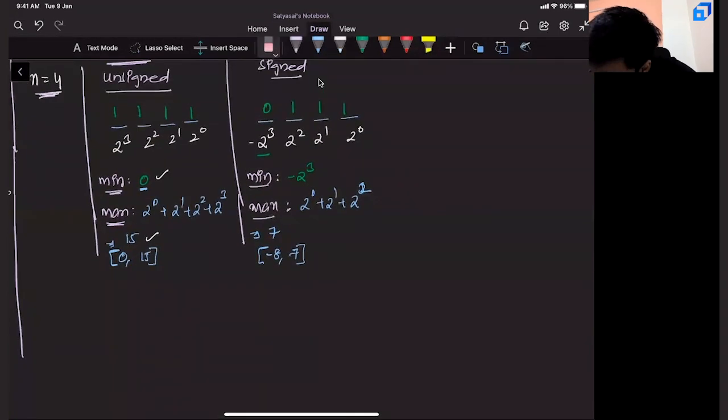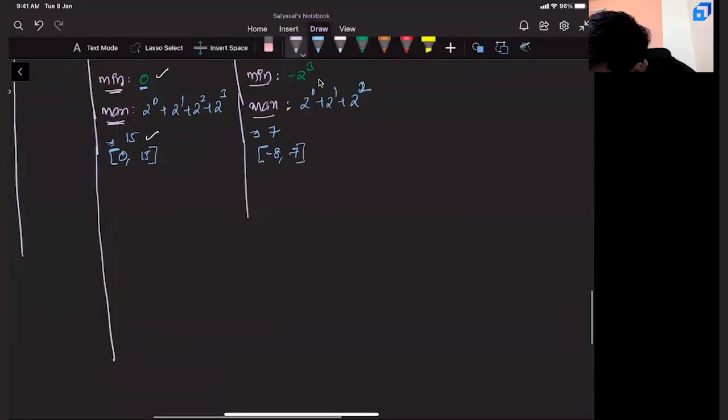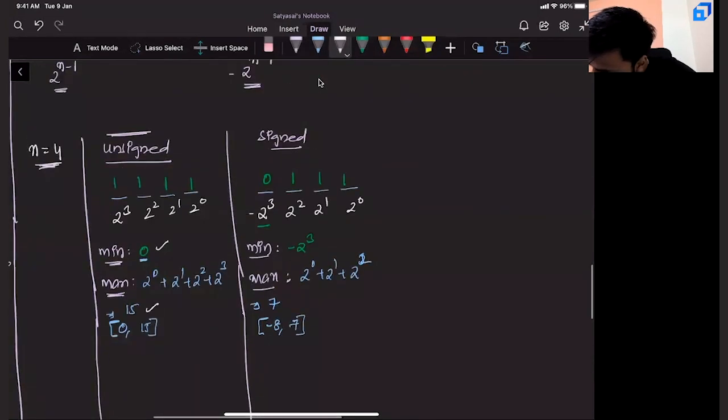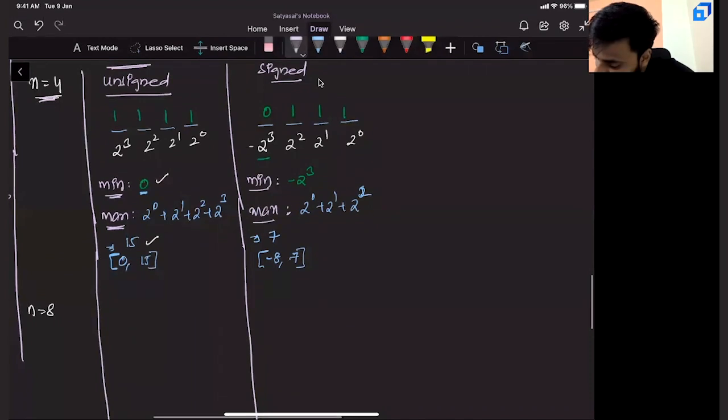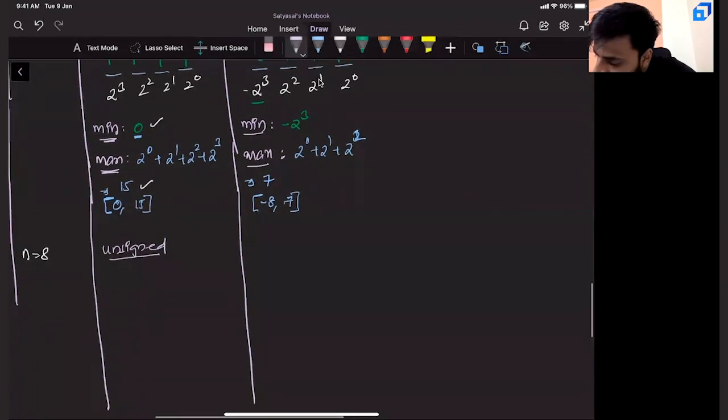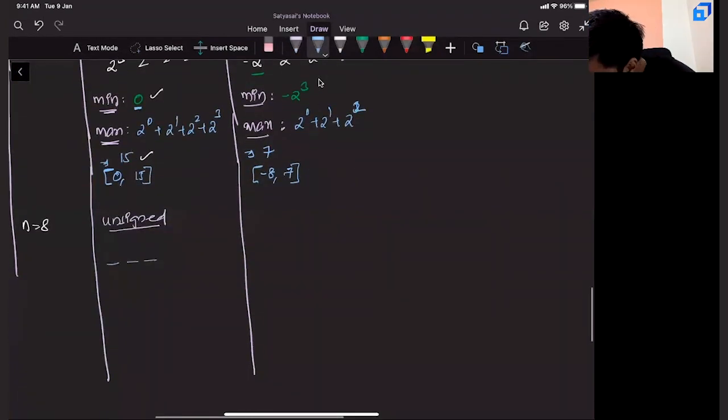If you understood this concept, try to extend this for n equals 8. Everyone should do it on your own. Of course, you will do it on your own. My bad. Once again, try it out, guys. Say you have 8 bits. It is slightly interesting now.